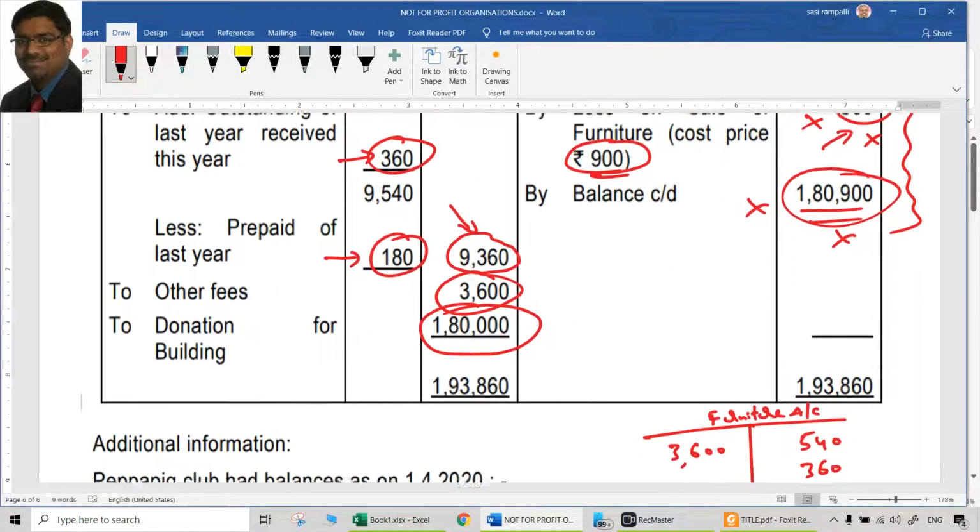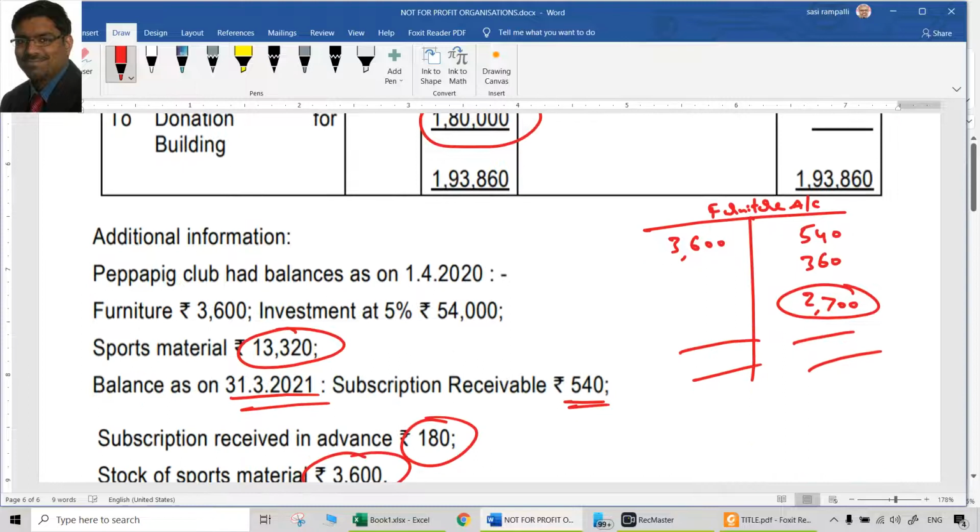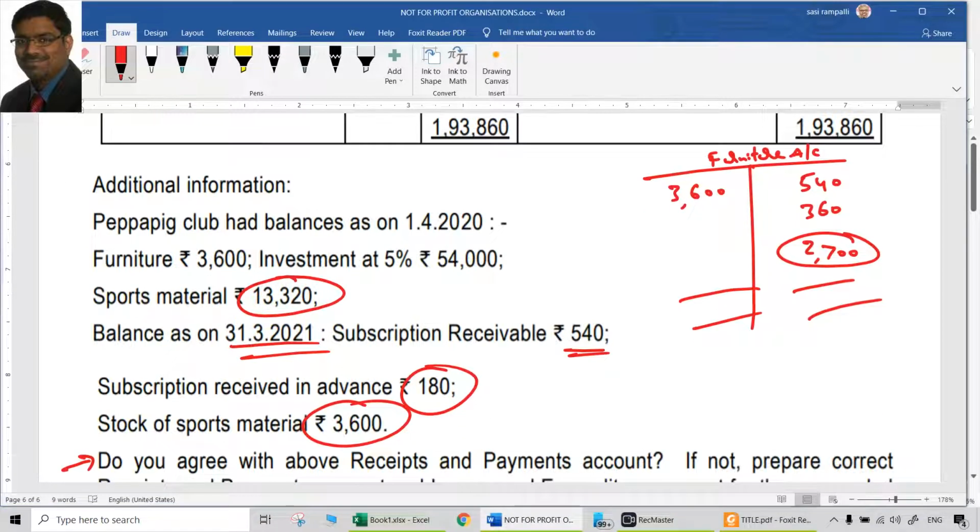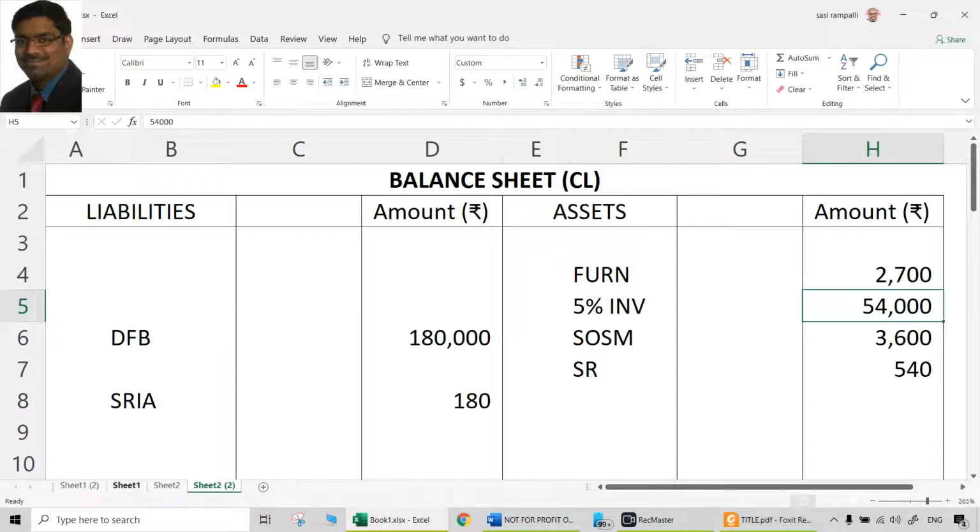No receipt is shown in the receipts and payments account. So we can safely assume that it is not yet received. It is still receivable. But how much is that? 54,000 at 5% means 2,700 is receivable. Of course, it is income first.